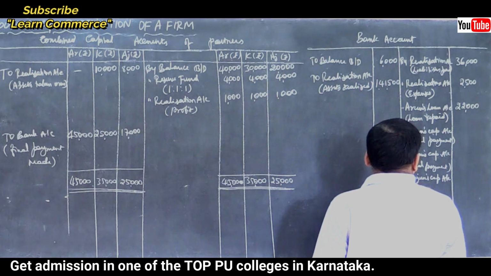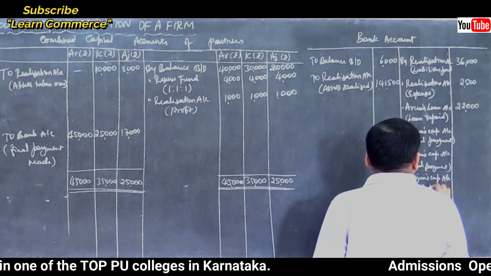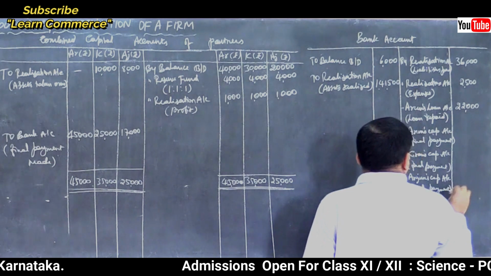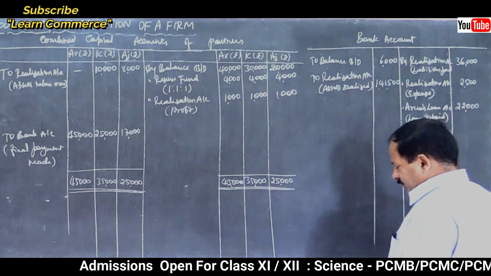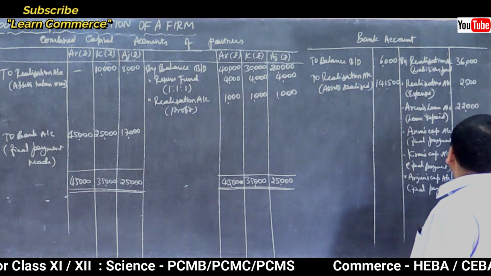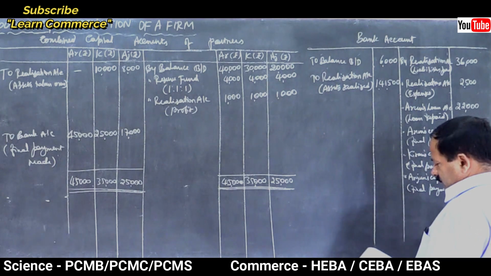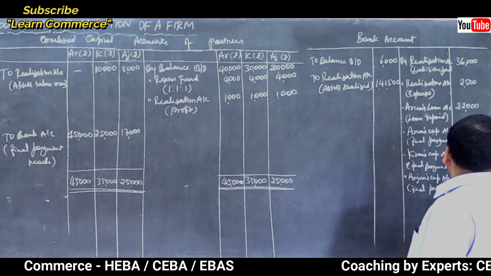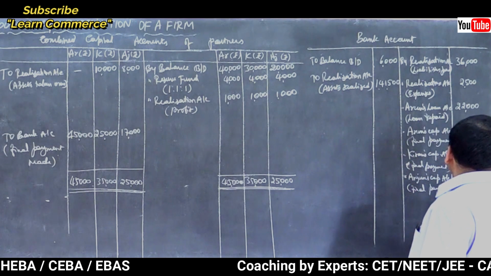Arjun's capital account, final payment. How much? Right here, 45,000. 25,000. 17,000.